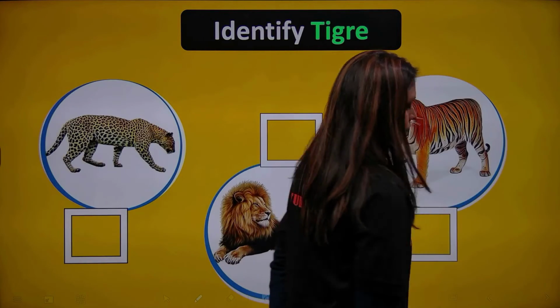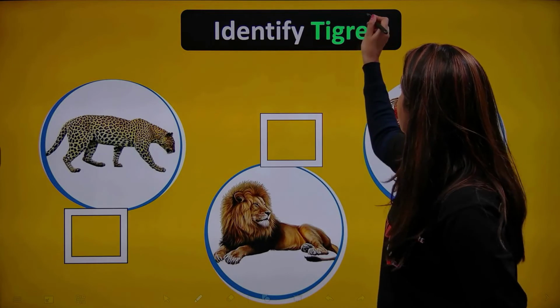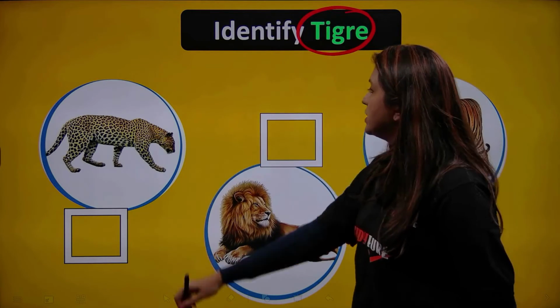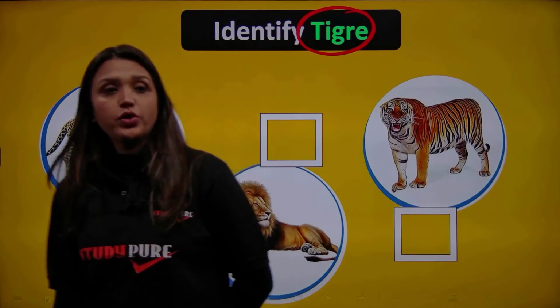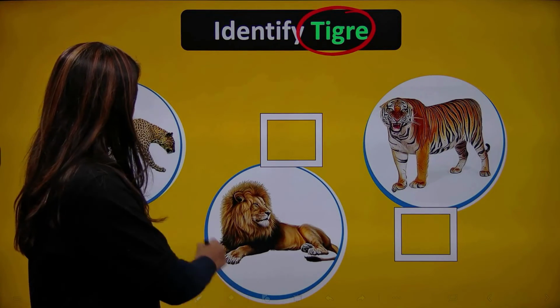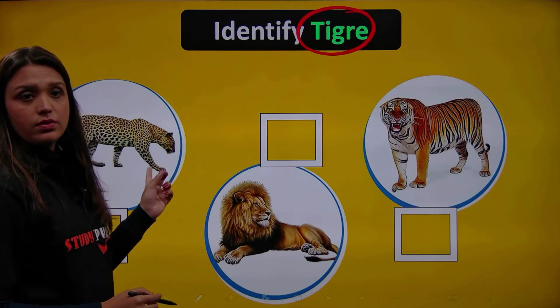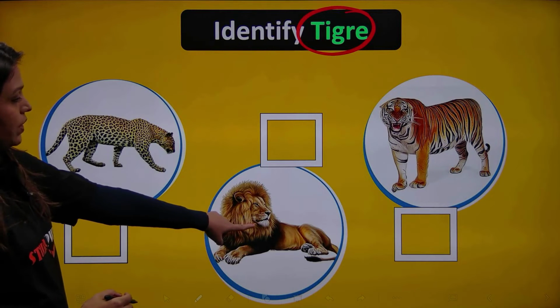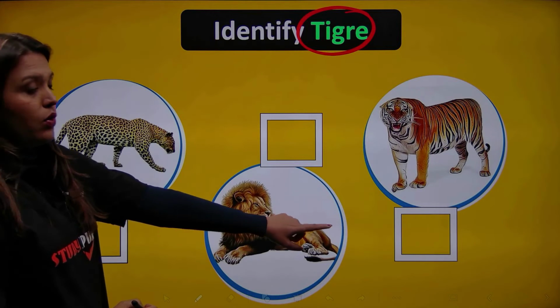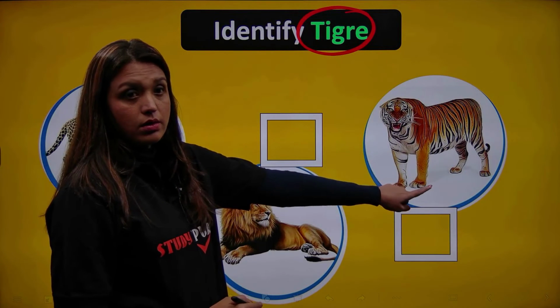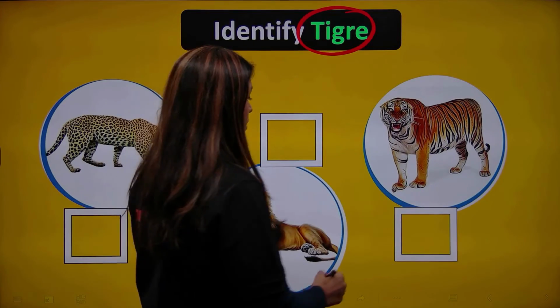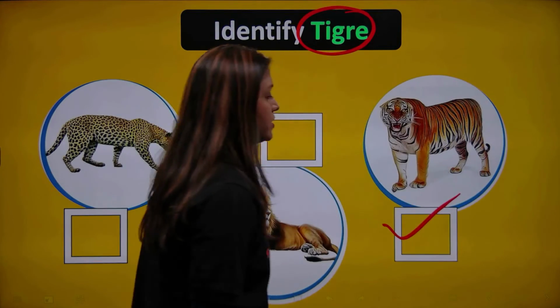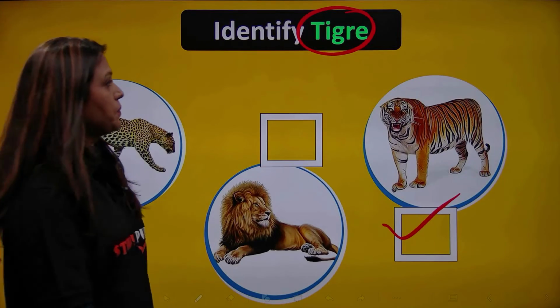Okay. Now I have a tigre. How about you all tell me which one is a tigre? Is it this one? Oh, is it this one? Oh, is it this one? This one? Right? Correcto. This is a tigre.